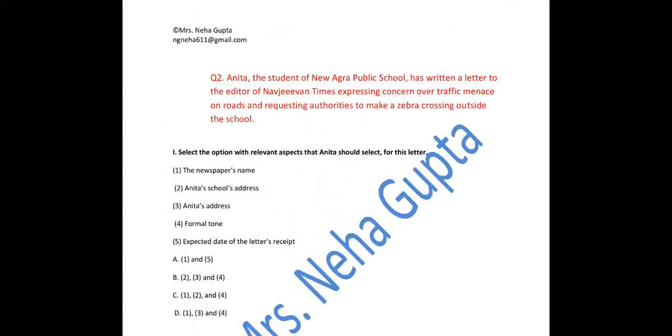The next simple question is this. Let me read it out for you. Anita, the student of New Agra Public School, has written a letter to the editor of Navjeevan Times expressing concern over traffic menace on roads and requesting authorities to make a zebra crossing outside the school. So now what is happening? Anita is writing a letter. She has to write a letter to the editor. The name of the newspaper is Navjeevan Times, and the name of the school where Anita studies is New Agra Public School. Fine. So be careful that she won't be writing on her own behalf. She would be writing the letter on behalf of the school.